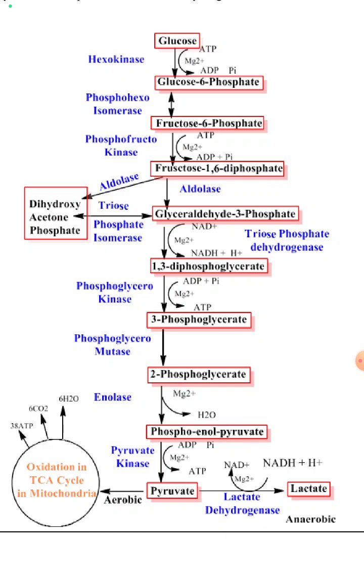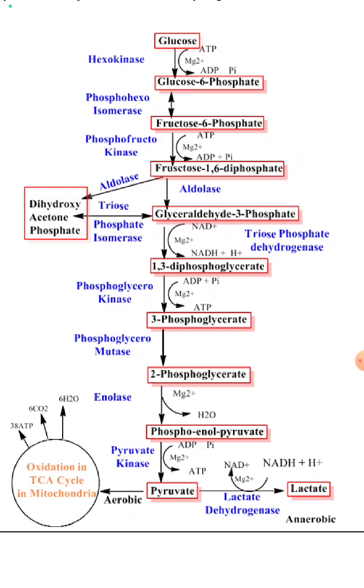Glyceraldehyde 3 phosphate is further oxidized to 1,3 diphosphoglycerate in the presence of glyceraldehyde 3 phosphate dehydrogenase. Next, 1,3 diphosphoglycerate is transformed to 3 phosphoglycerate in the presence of phosphoglycerate kinase, magnesium and ADP.